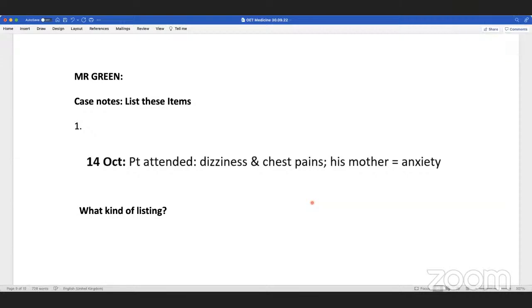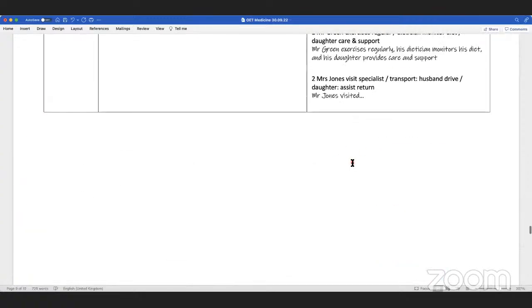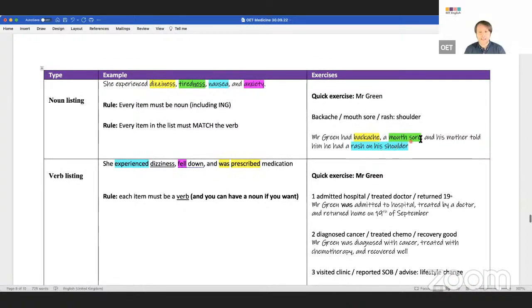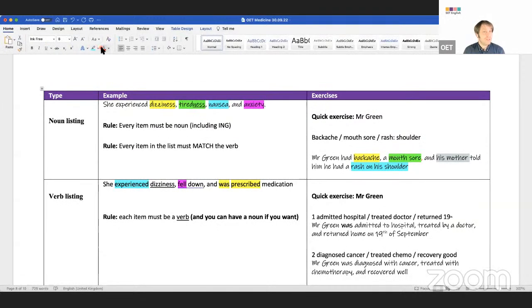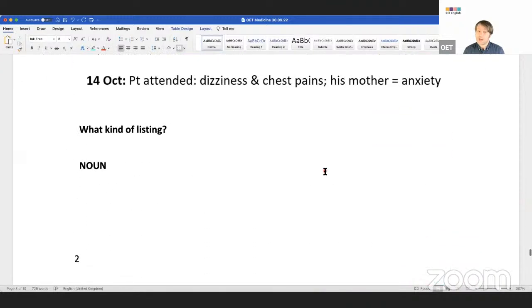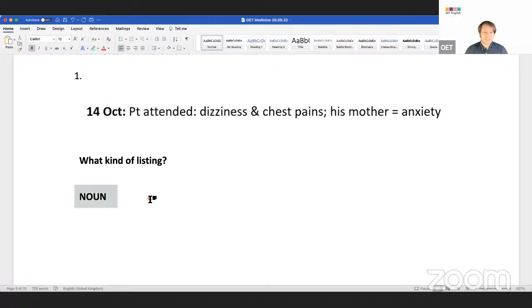Noun listing. But what about the mother here? Clause listing. Can I change the subject in the last item? Yes, his mother. So I'll use noun listing, but the last one, I will talk about the mother and I will change the subject, right? And his mother reported he has. We can all do this together. It's easy now. Ready?